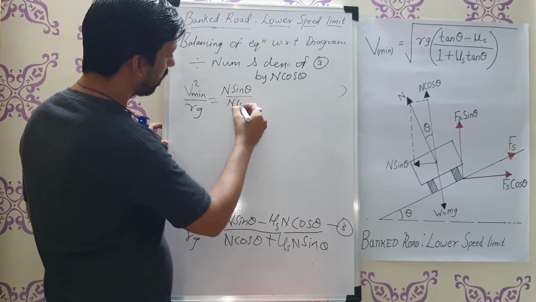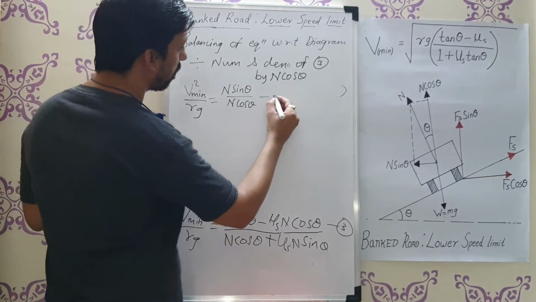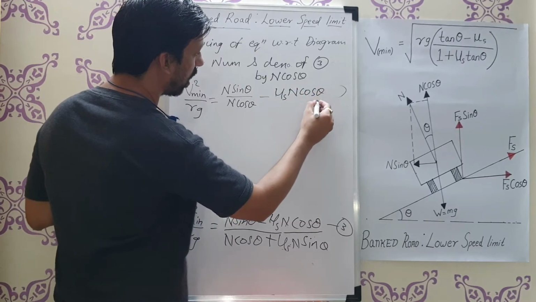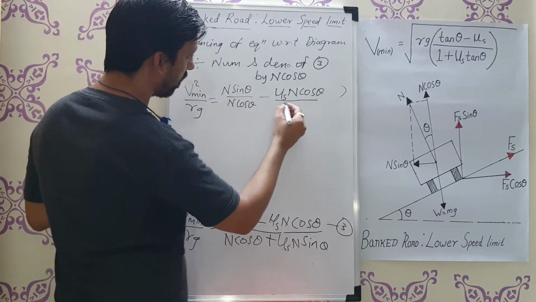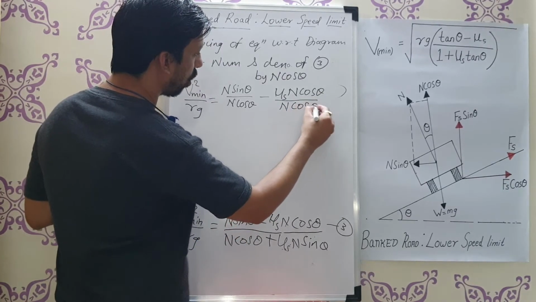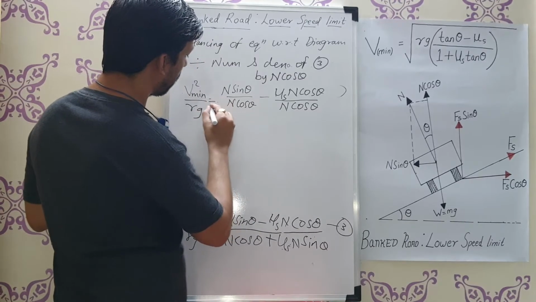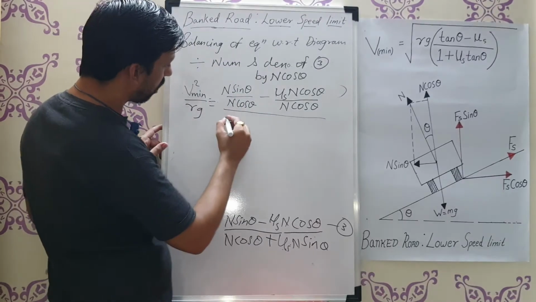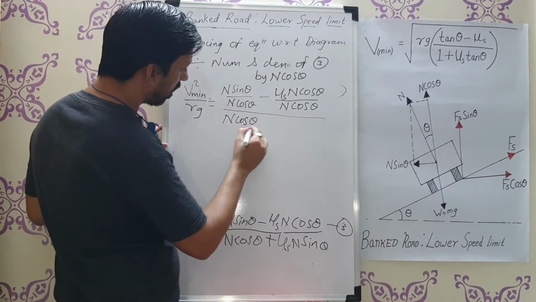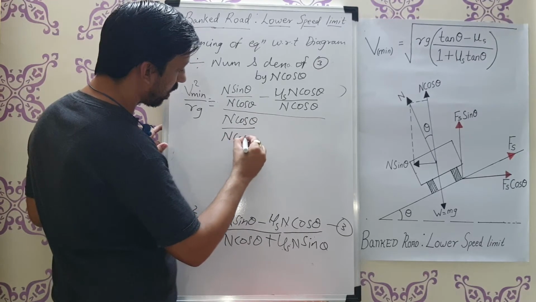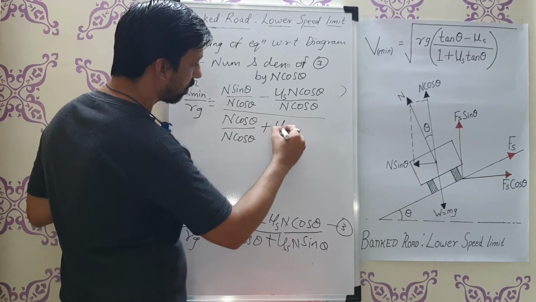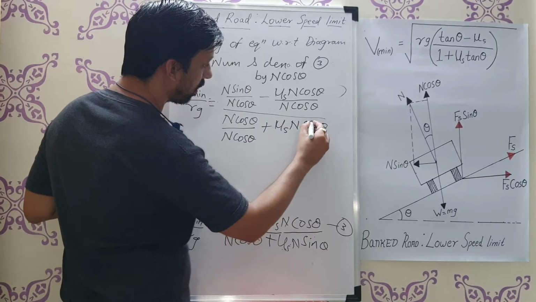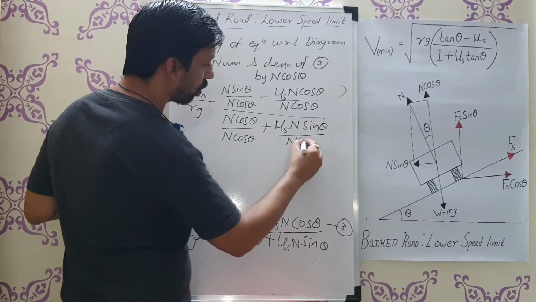divided by n cos theta minus mu s n cos theta divided by n cos theta. This is only for the numerator; I have done the division for the numerator. In the denominator, n cos theta divided by n cos theta plus mu s n sin theta divided by n cos theta.